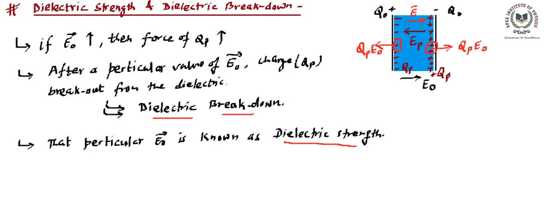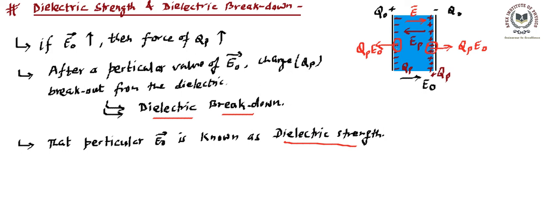So to avoid the dielectric breakdown, how much electric field can be handled or withstood by the material is known as dielectric strength. Right? So dielectric breakdown is a condition in which the bound charge, or polarized charge, starts moving, and the particular field at which this happens is known as dielectric strength. Okay, so these are the 2 points, and that could be understood.